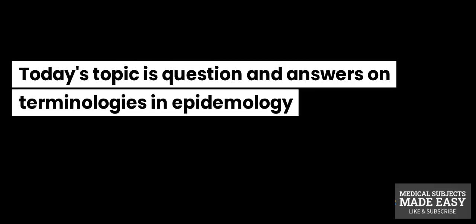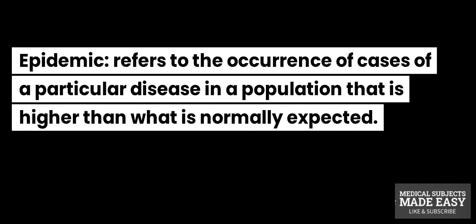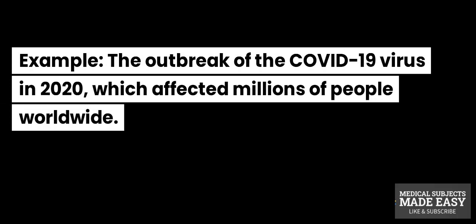Today's topic is question and answers on terminologies in epidemiology. Epidemic refers to the occurrence of cases of a particular disease in a population that is higher than what is normally expected. Example: the outbreak of the COVID-19 virus in 2020, which affected millions of people worldwide.